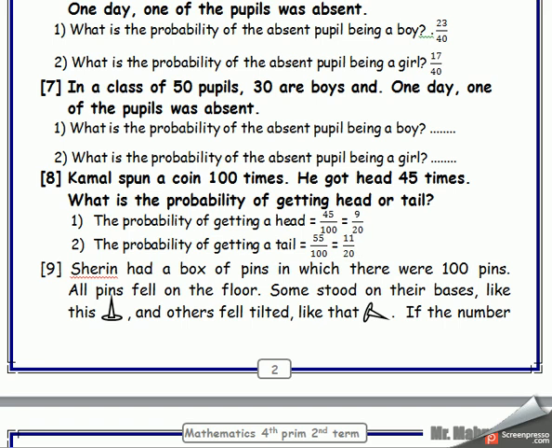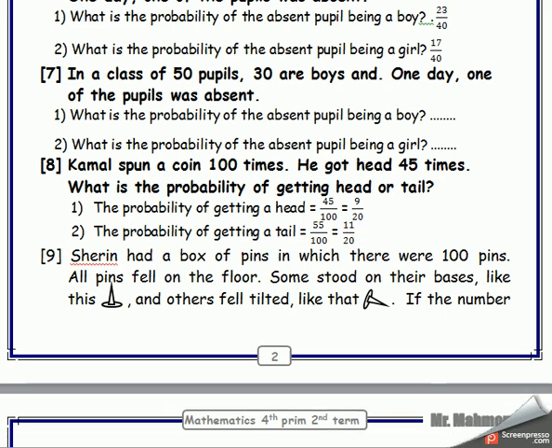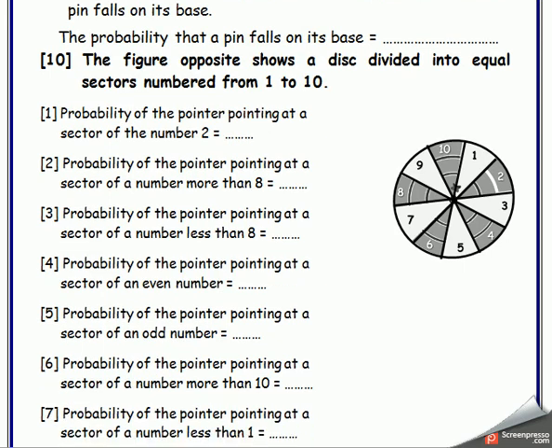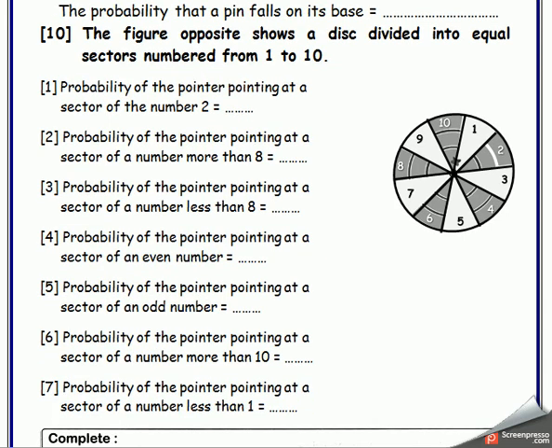Okay, I will skip number 9. Solve it depending on yourself. And I will solve number 10. The figure opposite shows a disk divided into equal sectors numbered from 1 to 10.